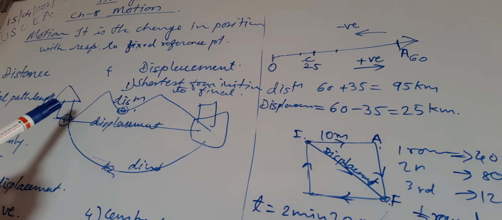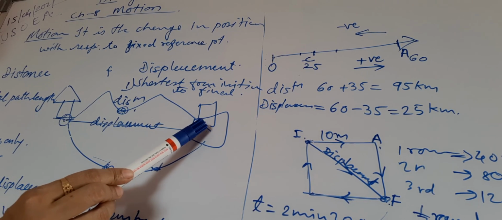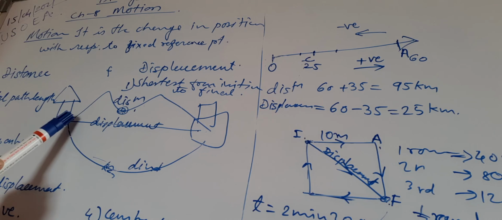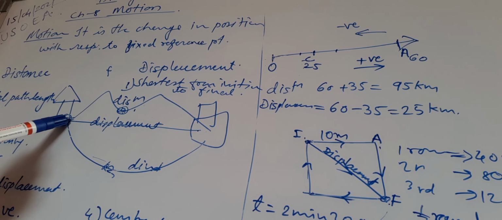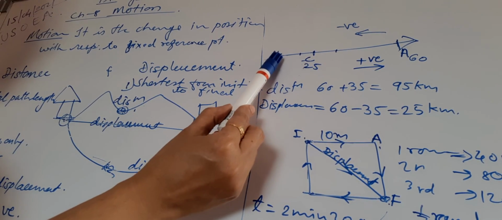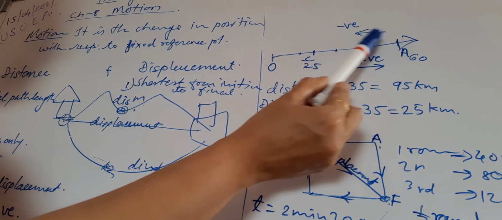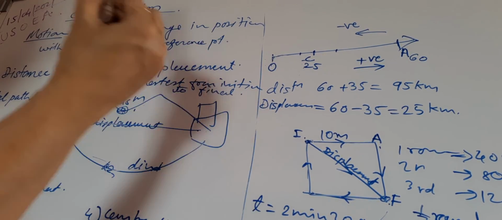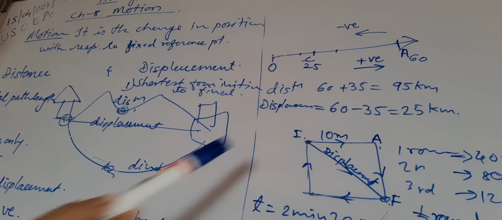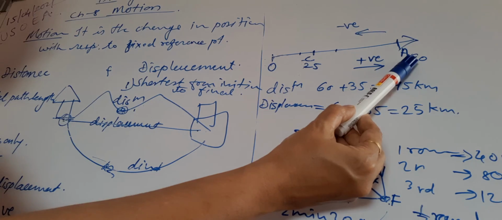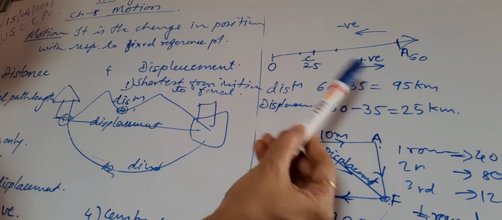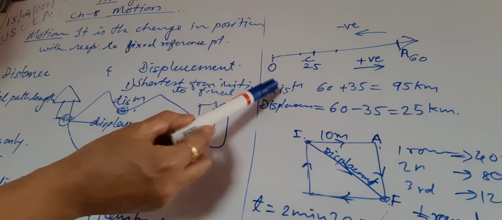When the boy is walking from home to school and from school back home, it means where he started, he has finished there. Initial and final positions are the same, and hence here the displacement will be 0. If the person walks from O to A and again from A to O, it means initial and final positions will be the same, and hence displacement will be 0. But what will be the distance in this case? O to A distance is 60, 60 going, 60 coming, so the total distance in that case will be 120 kilometers.